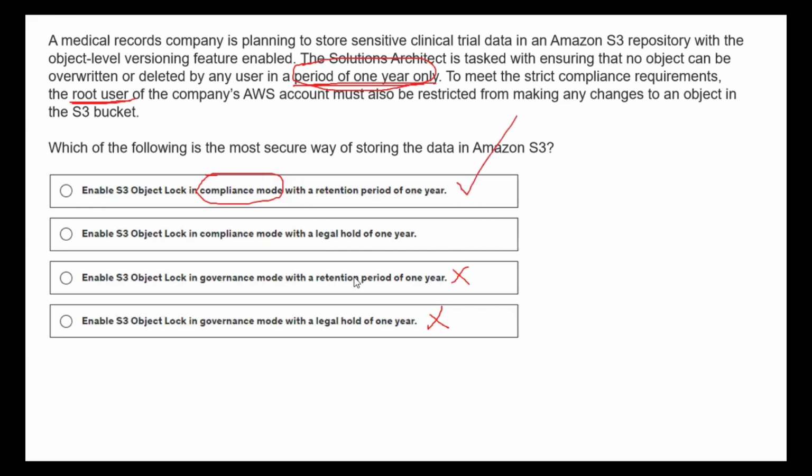Okay, but if at all they have not given any time limit, they want to put the hold on the objects unless and until they give a time frame or later, then in that case, you have to go for a legal hold. Okay, but if they give a specific time period of 1 year only, then definitely you can go for the retention period of 1 year. Okay, so ideally, choice 1 is the correct answer. Enable S3 object lock in compliance mode with a retention period of 1 year.